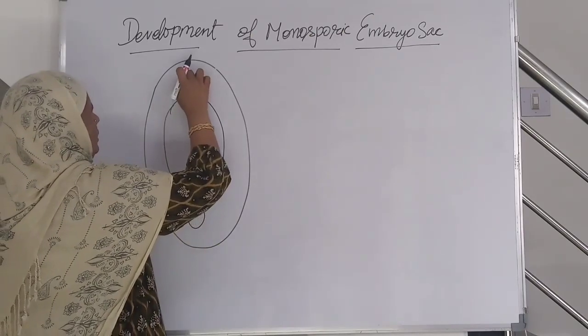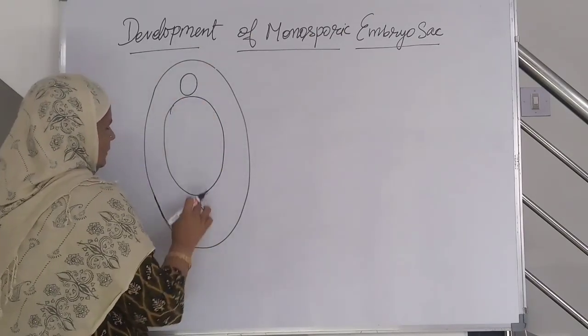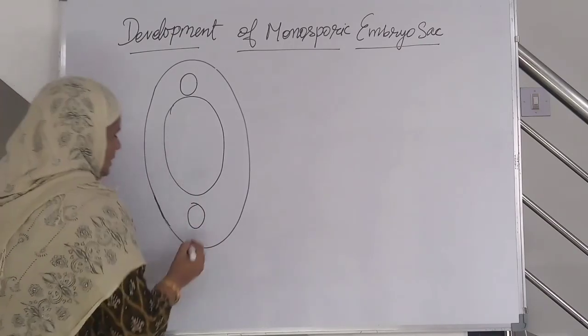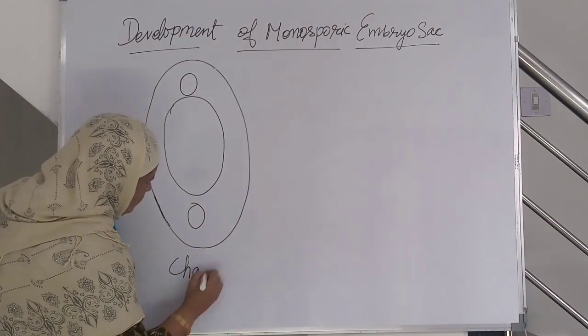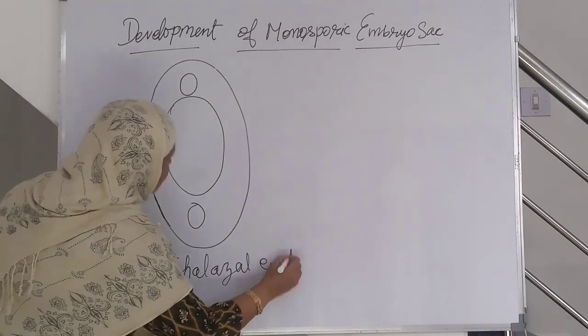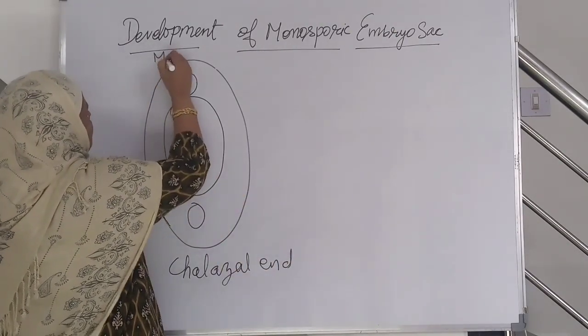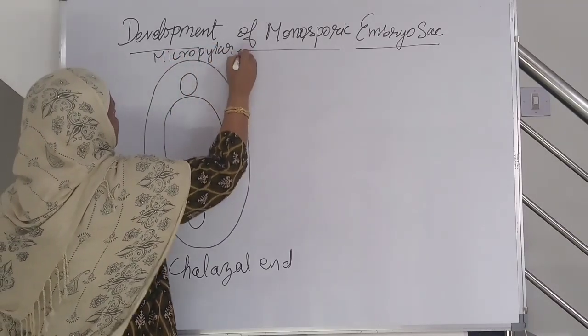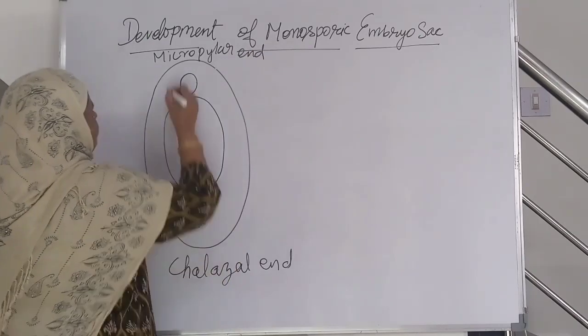Here one is towards the micropylar end and another one is at the chalazal end. This is the chalazal end, and this is the micropylar end.